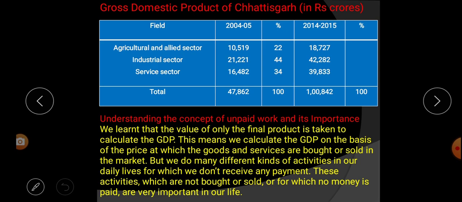But we do many different kinds of activities in our daily lives for which we don't receive any payment. In our home, in our daily life, we do many kinds of work and for that we don't get any money. These activities, which are not bought or sold and for which no money is paid, are very important in our life.